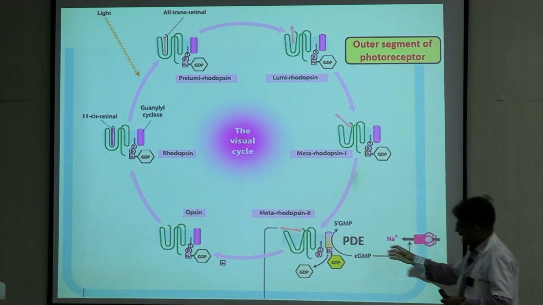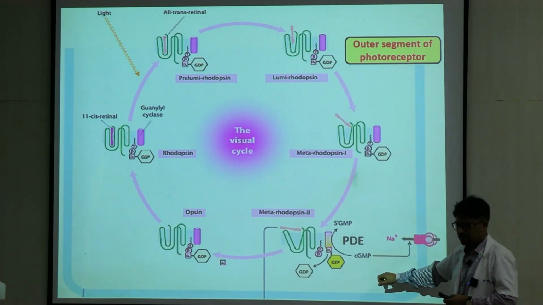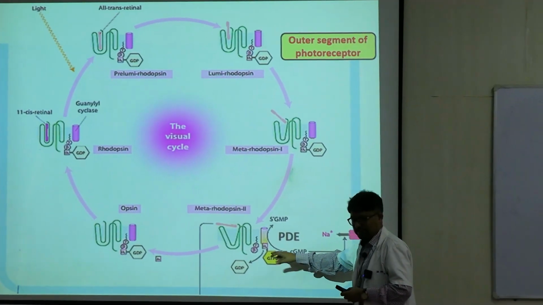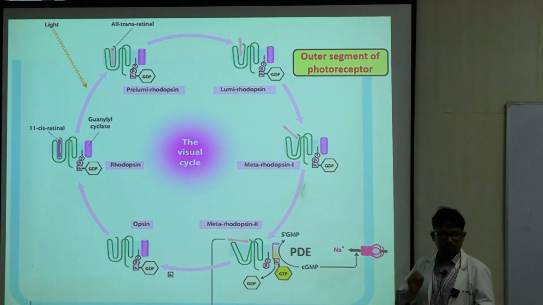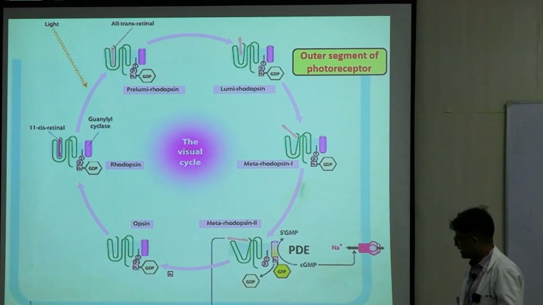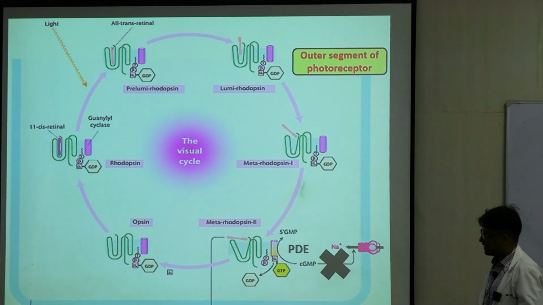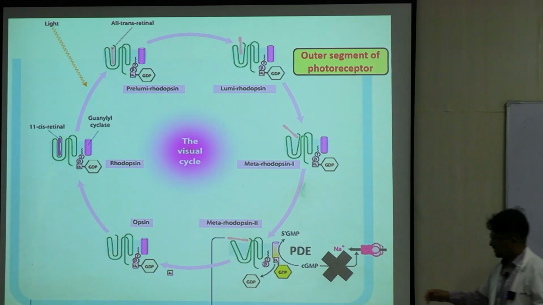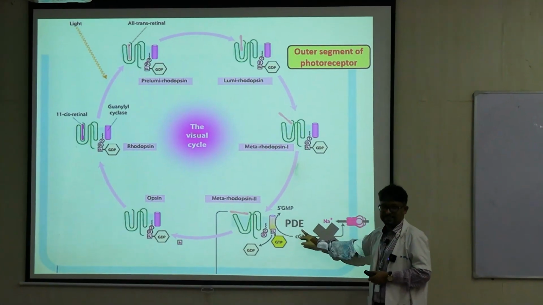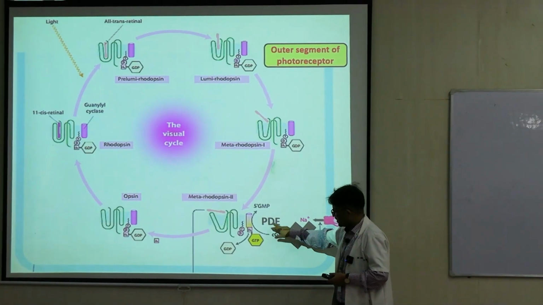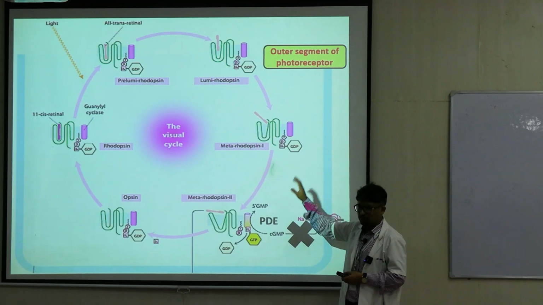Now, what happens as this dissociation happens? It activates the G protein bound to the receptor. The G protein here in turn activates this enzyme phosphodiesterase, PDE. Now, phosphodiesterase is an enzyme which breaks cyclic GMP to 5' GMP. So, cyclic GMP levels are reduced now. This is the catch, right? G proteins on activation activate the enzyme phosphodiesterase, PDE. So, this normally breaks down cyclic GMP. So, cyclic GMP levels fall in the presence of light.